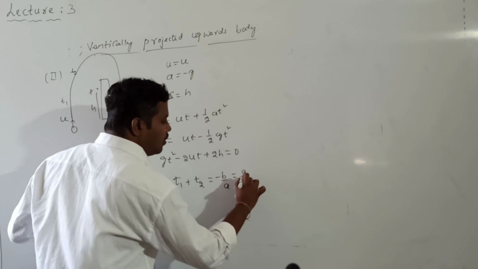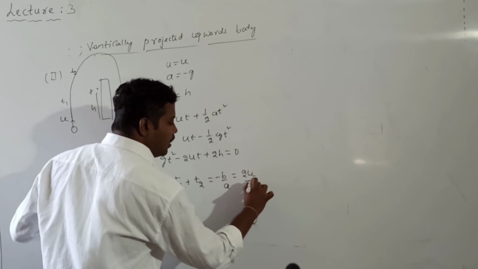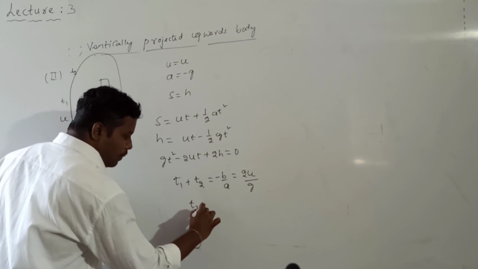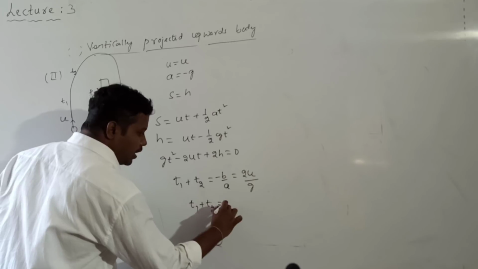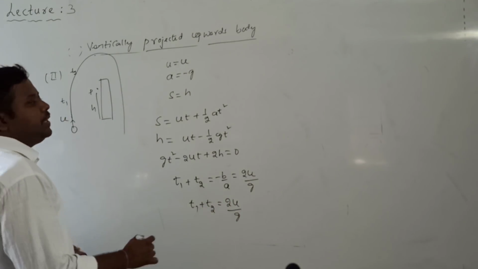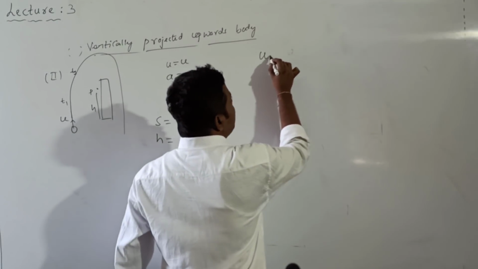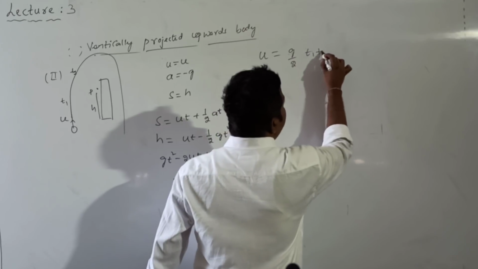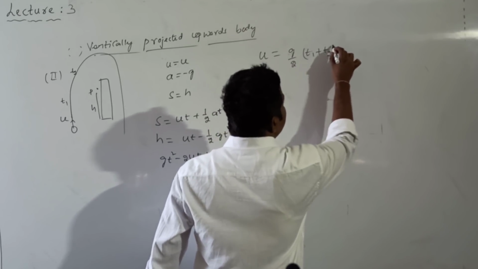Here what is the b value? Minus 2u. Minus into minus is plus, by a, which is g. Therefore t1 plus t2 is equal to 2u divided by g. From this, u is equal to g by 2 into which one? t1 plus t2.